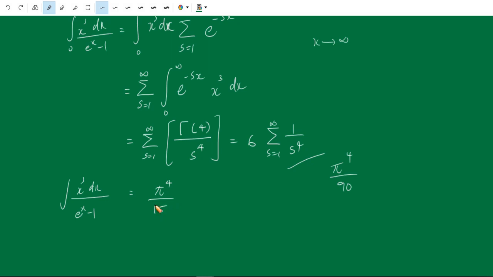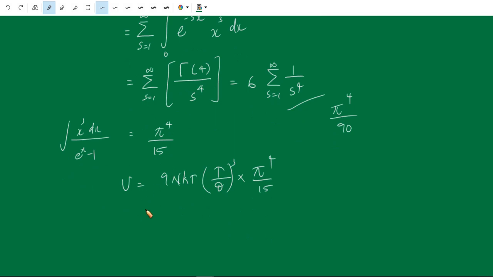So substituting the value in the expression of the thermal energy, U is equal to 9nkT (T by theta) cube into pi raised to 4 by 15. Therefore heat capacity Cv is equal to partial derivative of this with respect to T at constant volume. This is a function of T raised to 4.